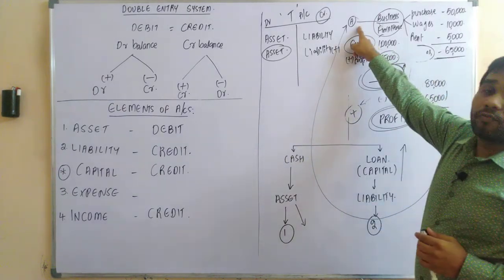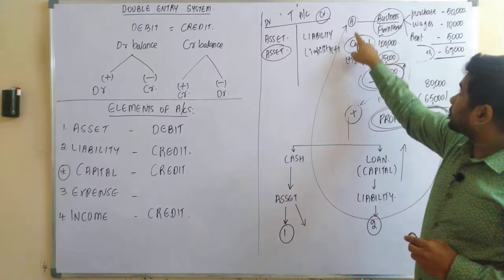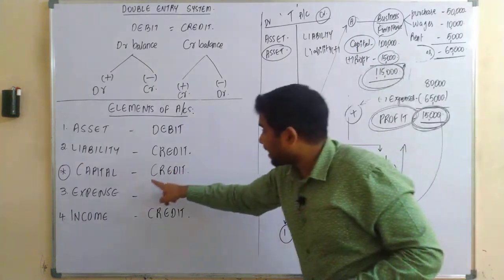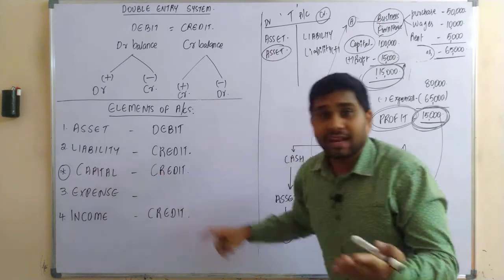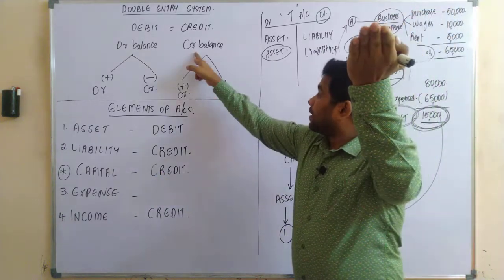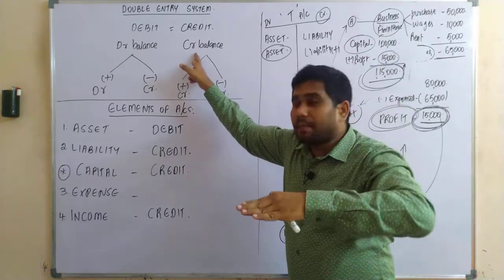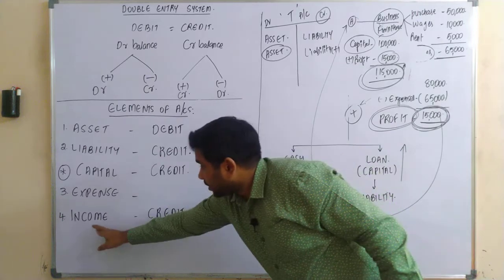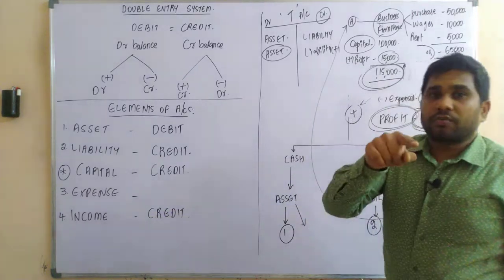From the point of view of the owner, as these profits belong to the owner, upon profits the capital increases. As capital represents credit balance, that means an increase in the credit balance, so you're having a credit side. That is, your incomes always represent a credit balance from the point of view of the owner.